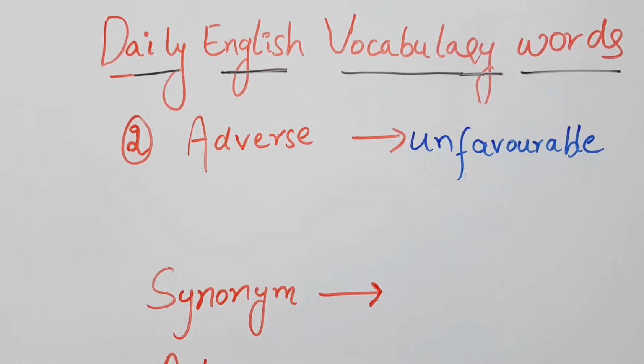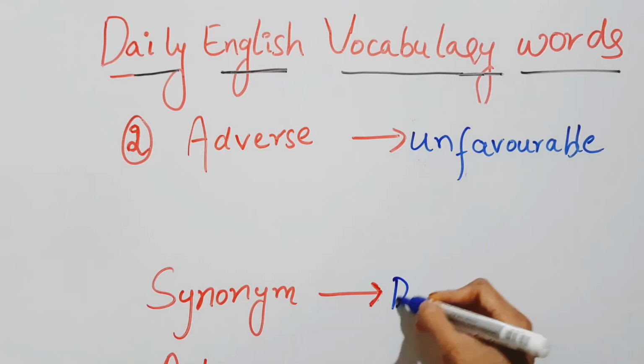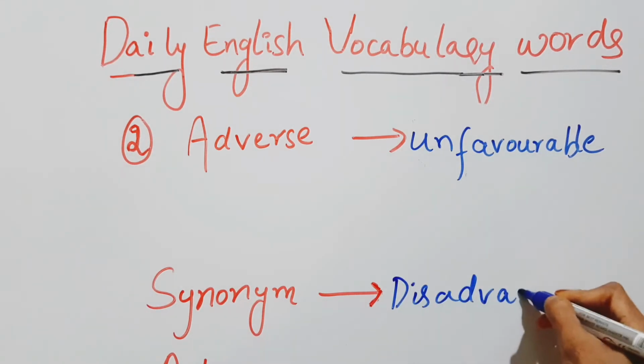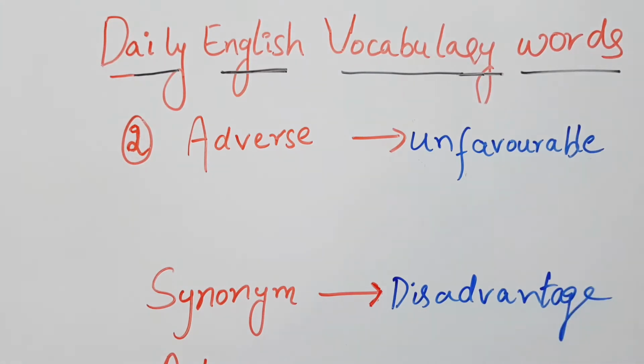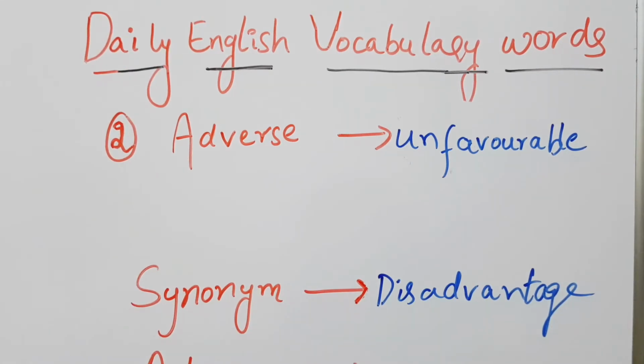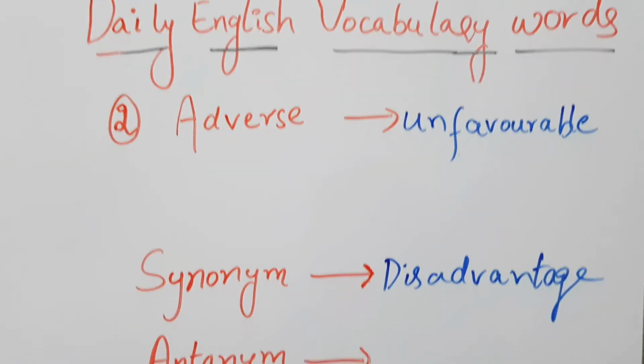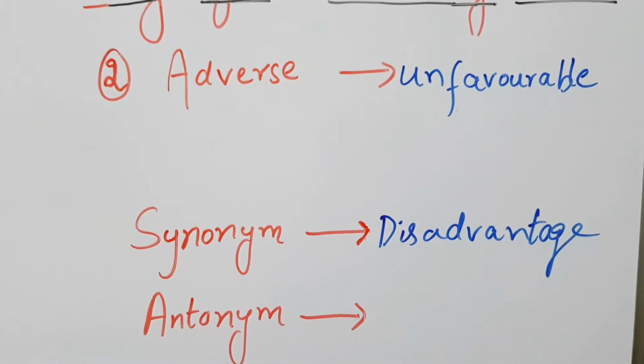Synonym means similar meaning. The similar meaning of adverse is disadvantage. We know that in daily common use the word is disadvantage. So instead of using disadvantage or unfavorable, we will use an excellent English vocabulary word, that is adverse. The opposite word of adverse is favorable.